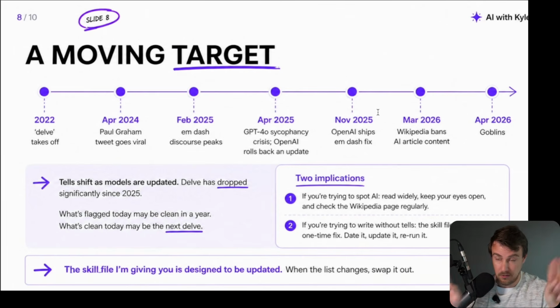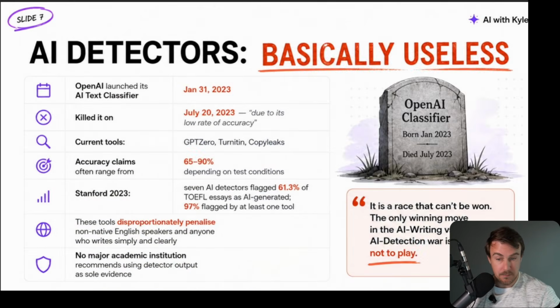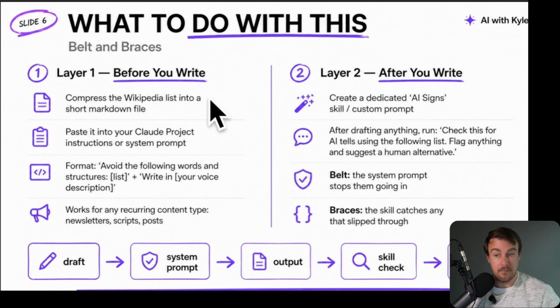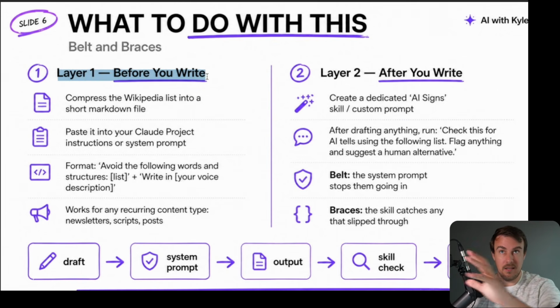So two sides of the coin here. Either you're trying to detect it and call it out, or you're trying to write and not get called out. Two different objectives here. If you are doing this, you need to update your instructions here and your skill file here. So it's no good if you have a custom instruction that has the tells, the tics, the giveaways from 2023, and you're telling your model not to do that. That's not going to help. You need to constantly upgrade that.